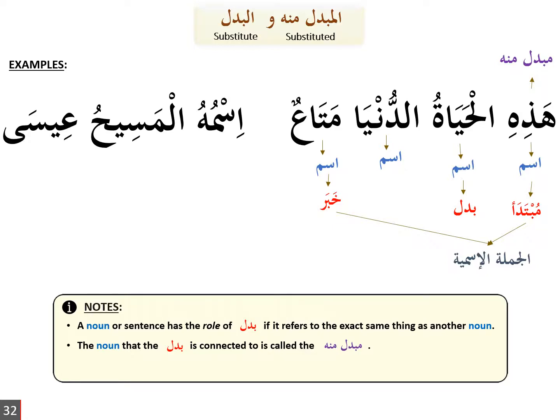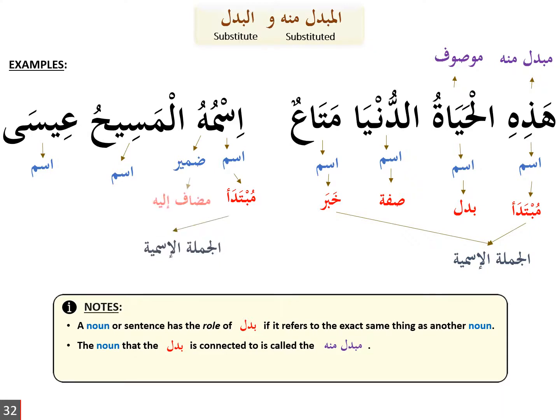Can it be a badal? So it can't be badal because al-hayatu means the life and ad-dunya means the world. So they are referring to completely different things. So ad-dunya can't be a badal for al-hayatu. So ad-dunya is then a sifa for al-hayatu, and al-hayatu is the mawsuf. Let's have a look at the next one. So ismu is a noun, hu is a damir, attached pronoun, al-masihu is a noun, and Isa is a noun. So that's going to be mubtada, the first noun in the sentence, jumla ismiya.